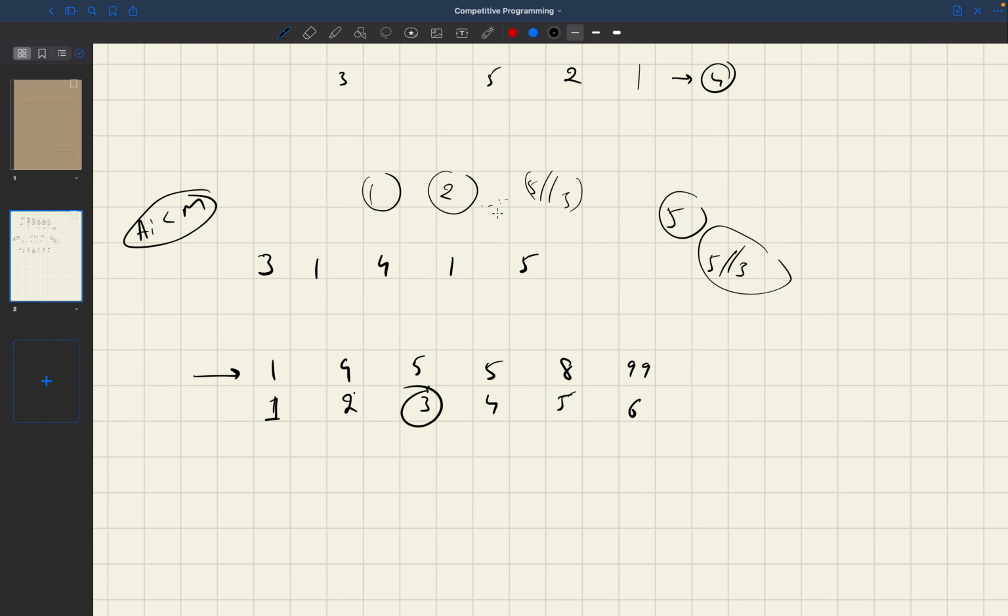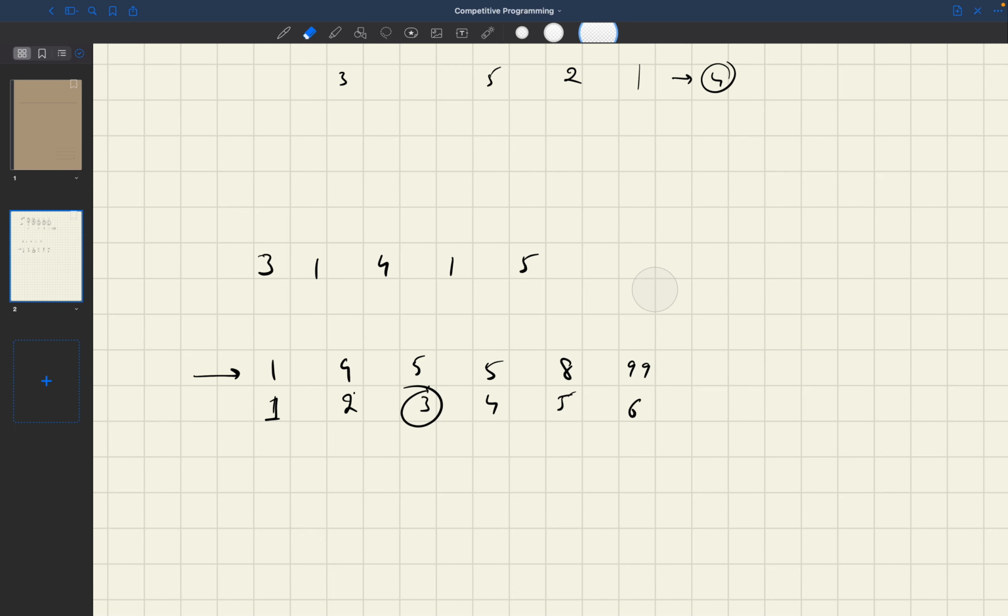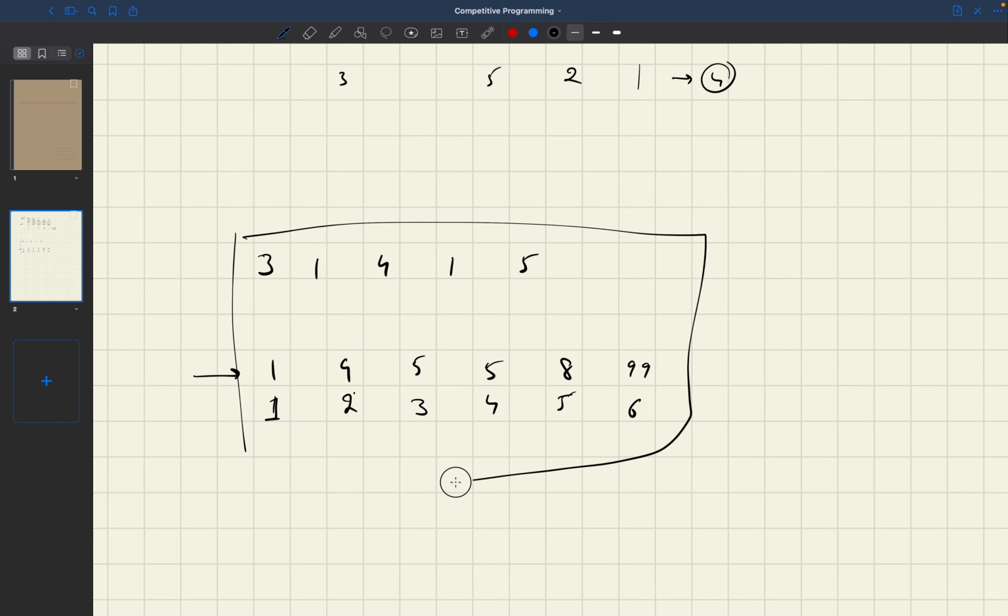Whichever will give me the maximum, you have to think in this direction, and it will make use of binary search and some range queries, I think. I don't know, I will just leave it here, and if you really want me to make a solution on this one, I will make it in another video.